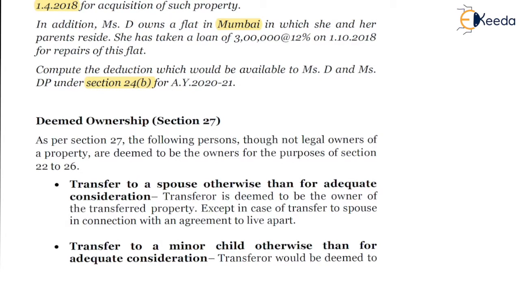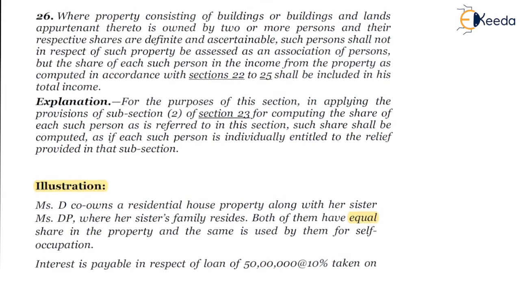So there are two properties which are effectively owned by Miss D and one property by Miss DP. We have to calculate the interest amount which is allowed in both the assessees' hands. So first, Miss D. In her case, the first property is at Mumbai. Both of them have an equal share, and it is used for self-occupation.